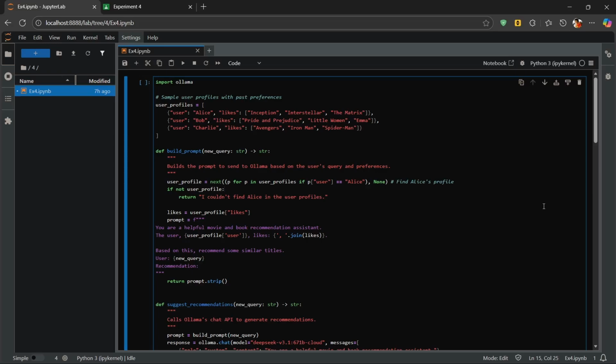This is my Building Applications with GPT-4 Labs Experiment 4, titled a personalized recommendation system for books as well as movies. So, let's get right into it. The aim of the experiment is to develop a personalized recommendation system using a local large language model, LLM. The system suggests books or movies based on the user's past preferences and current queries. And then we can see in the real world how this works.